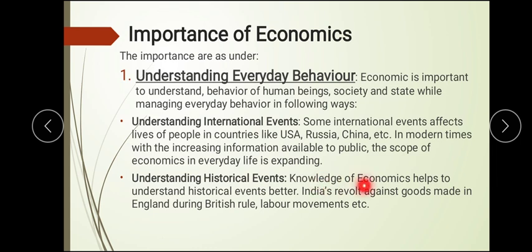So here the knowledge of economics helps to understand historical events like the Indian revolt against the goods made in England during the British rule, the labor movement, etc. Different things happened in history. So what the scenario was at that time also helps us to understand economics.